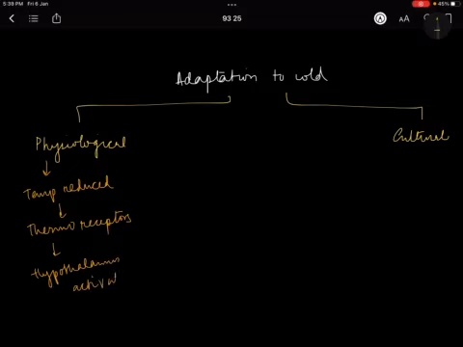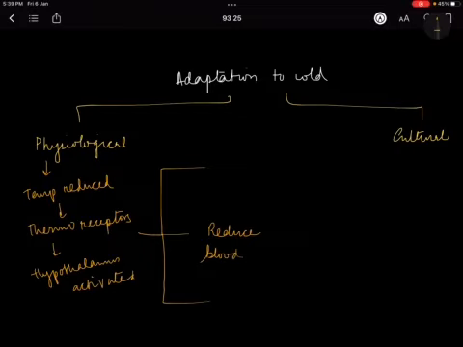Now this hypothalamus that is activated, the idea is to reduce the blood flow, like we had increased the blood flow in the adaptation to heat. Now how will the blood flow be reduced? Through vasoconstriction.